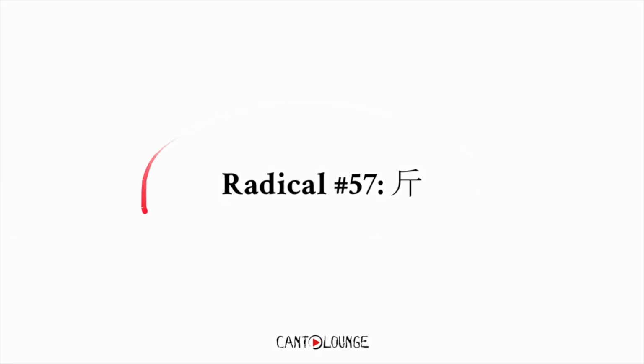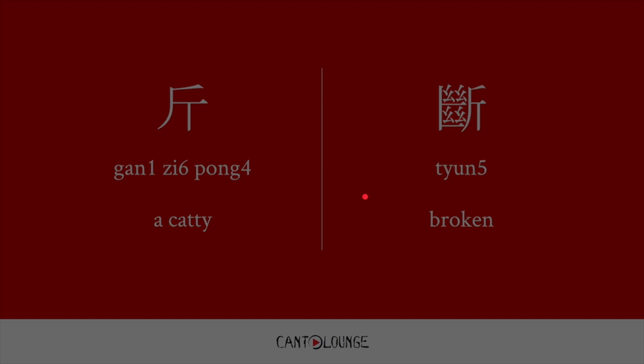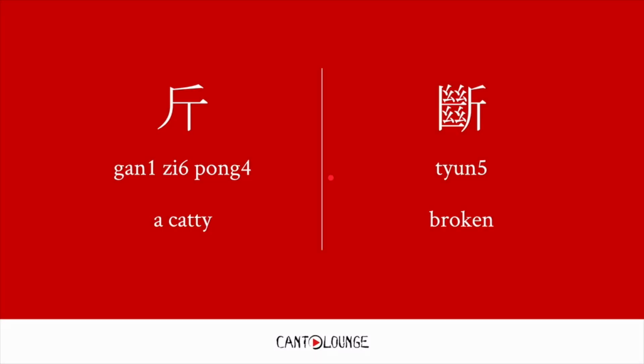Number 57, gun. Gun means like a caddy. It's a Chinese measurement unit. Like, for example, I guess in the Western world, you guys have pounds and kilograms. Well, in China, we have caddy. I don't remember the conversion, so I'm sorry, I can't tell you guys. But for example, this character here, tune, broken. Right, see the side here.